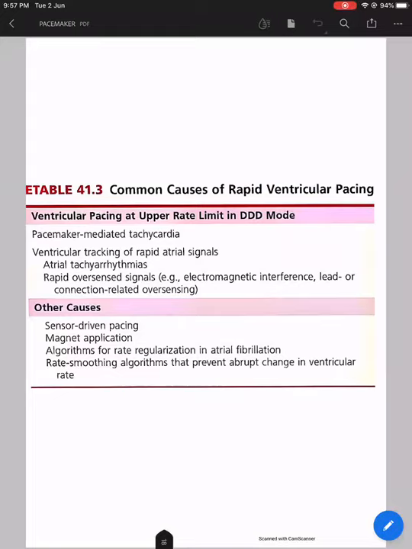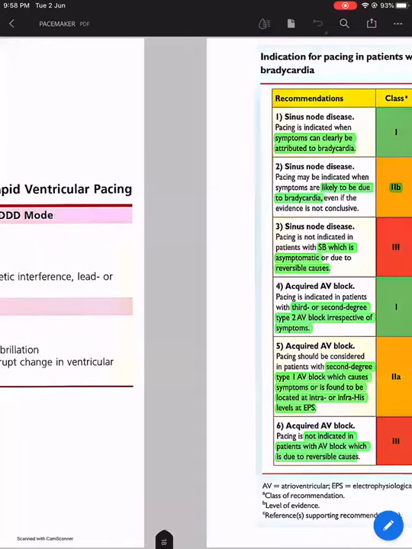For example, immediately after implantation of a pacemaker, the magnet rate will be different, and if it is nearing the end of life, the magnet rate will be different, a sort of diagnostic algorithm. And it might be due to rate smoothing algorithms. These are all algorithms that prevent abrupt changes in ventricular rate.